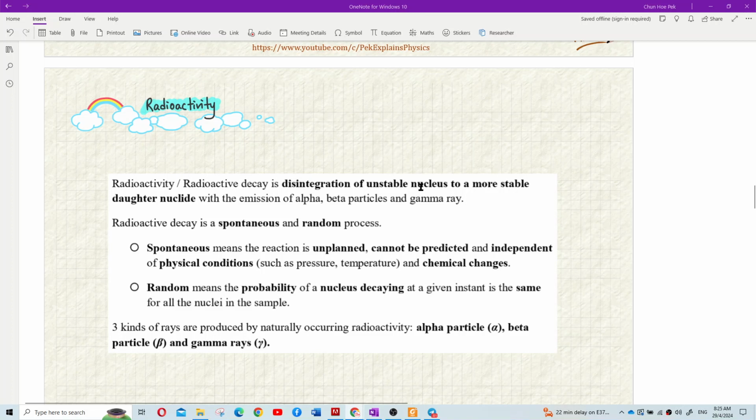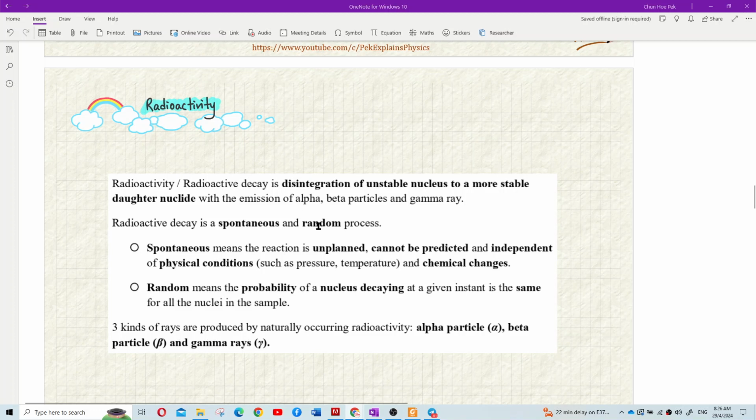So the big nucleus tends to break off to become a smaller, more stable nucleus, with the emission of alpha, beta, and gamma rays. During the disintegration of the unstable nucleus, it will also emit what we call radioactive rays. We call them alpha, beta, and gamma rays, and these rays are dangerous. Understand?